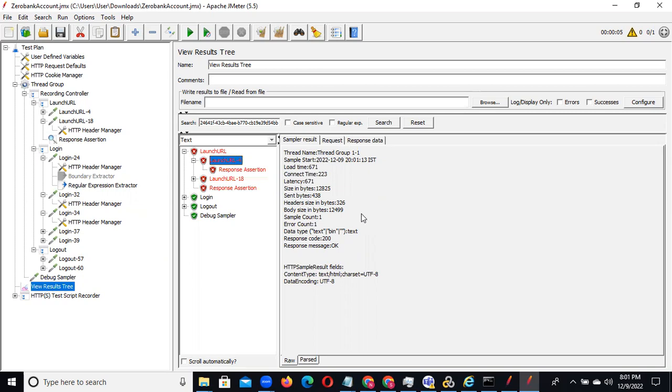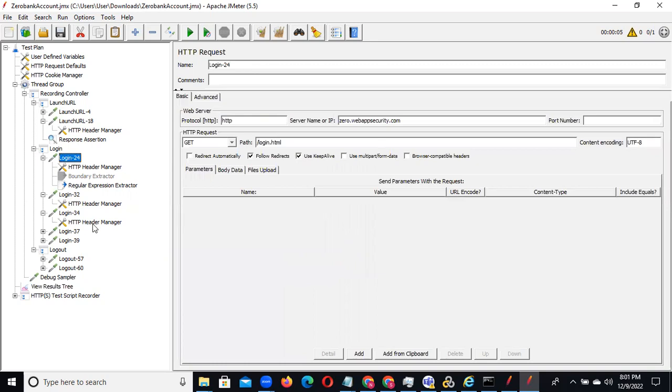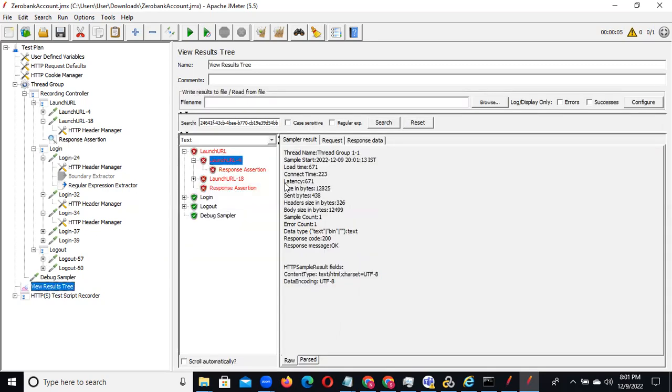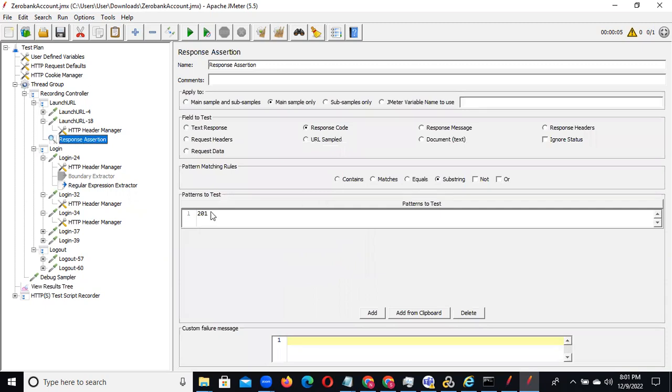That is why on each and every page we need to keep one assertion. For example, we can keep it for the login page and go to the View Results Tree. Again, the response code we can give as 200 only. Valid means 200 only.